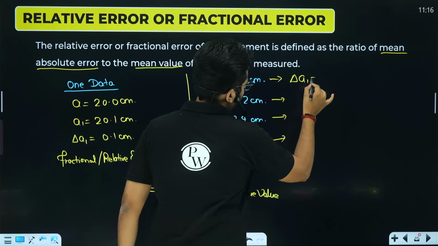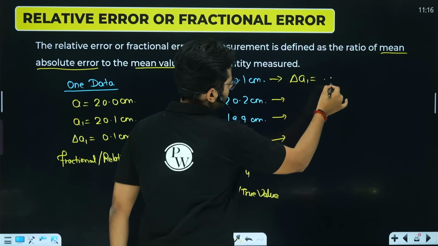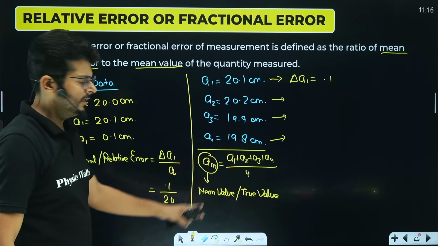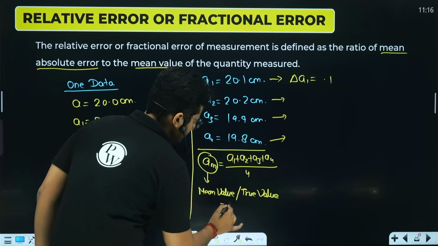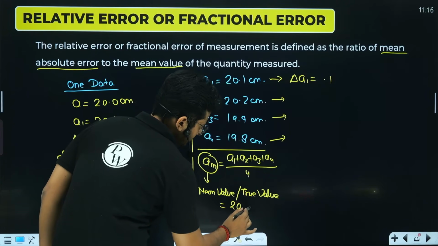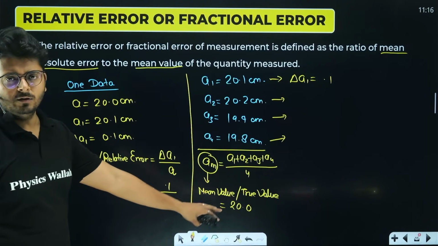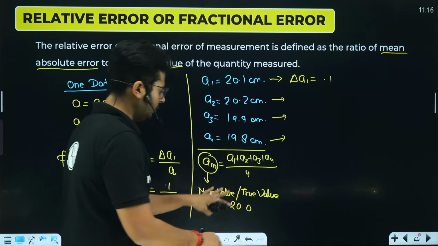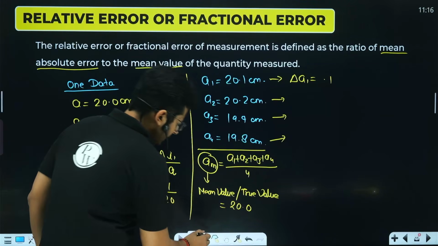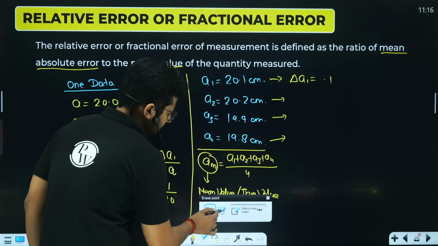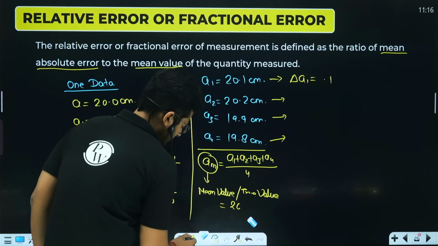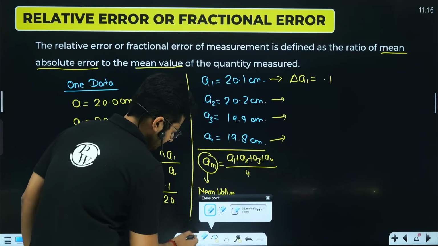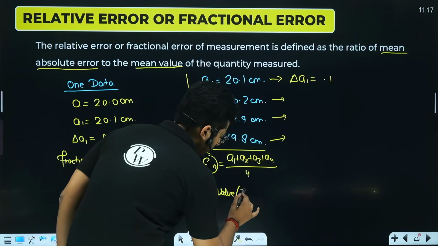So delta A1 is going to be 0.1, whatever the difference is, whatever the mean value comes out. Let's say that the mean value comes out to be 20.0, or 20.1 or 20.2, whatever the value comes out. Let's say 20.1 is coming out over here. This is the mean value or true value.